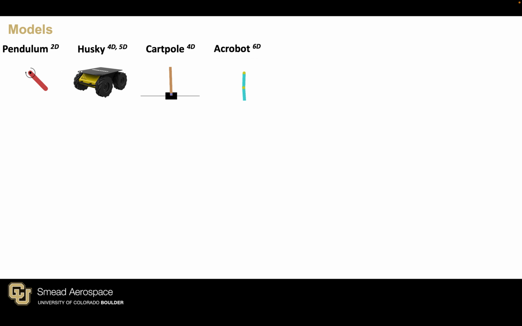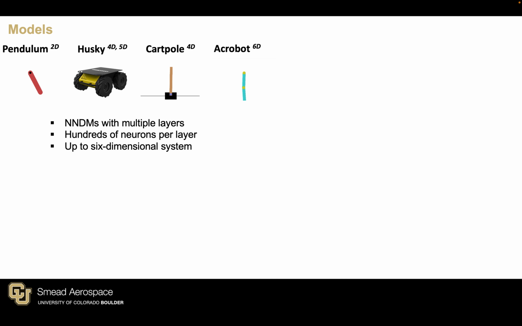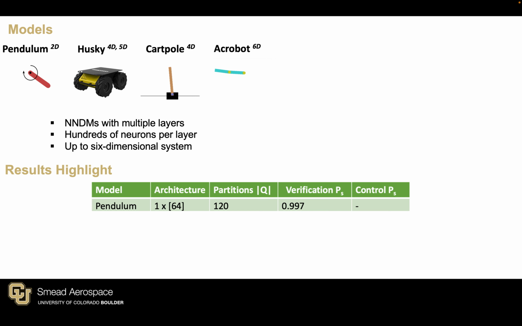Finally, we highlight some of the important results. We performed our methods on 3 of the OpenAI agents and a 4- and 5-dimensional Husky model. We were able to scale up to multiple layers with hundreds of neurons per layer and up to a 6-dimensional system. Some of the results are highlighted here.